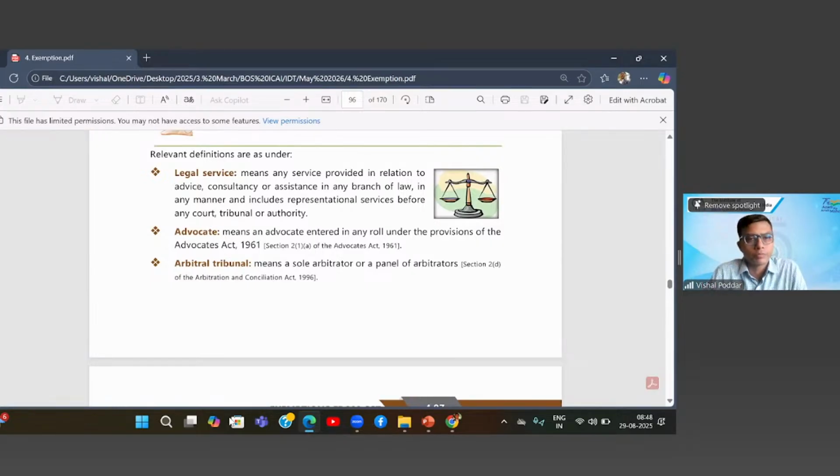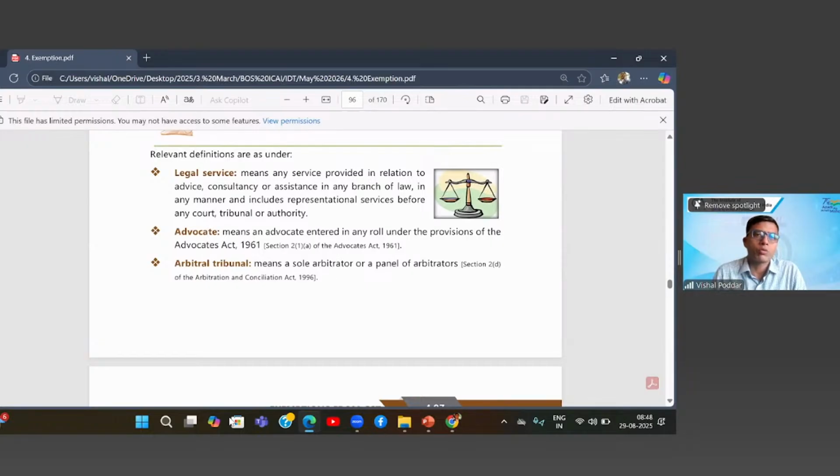Continue. Advocate means an advocate entered in any role under the provisions of the Advocates Act 1961. Arbitral tribunal means a sole arbitrator or panel of arbitrators. Fine. Now, what is interesting to note is the definition of legal service, which means services provided in relation to advice, consultancy, assistance in any branch of law.